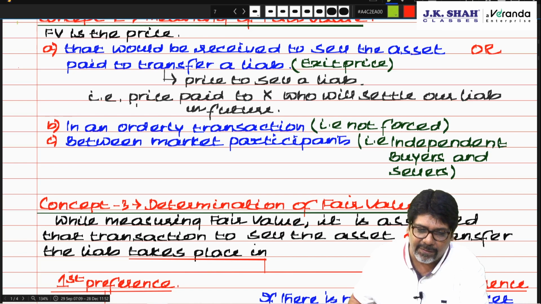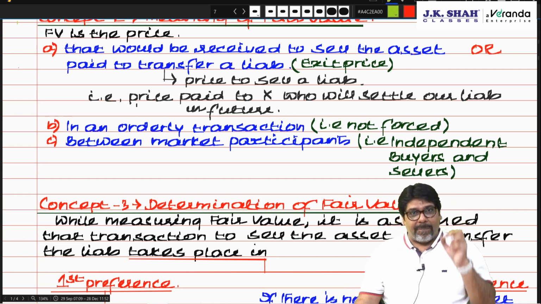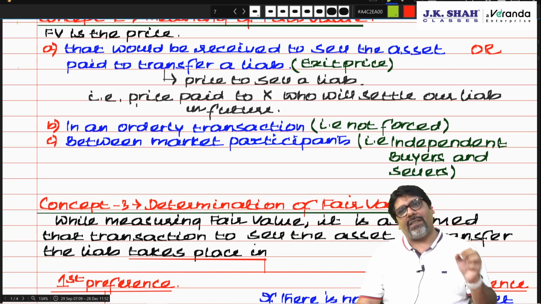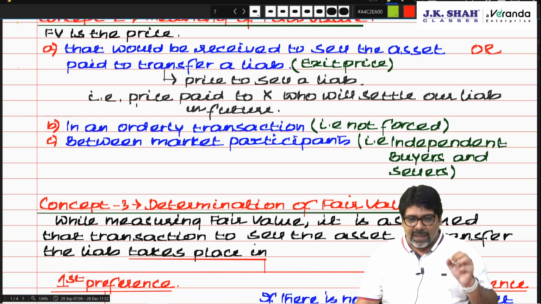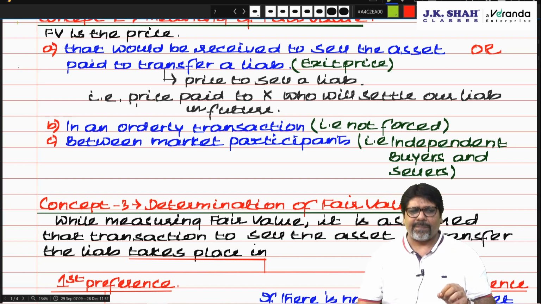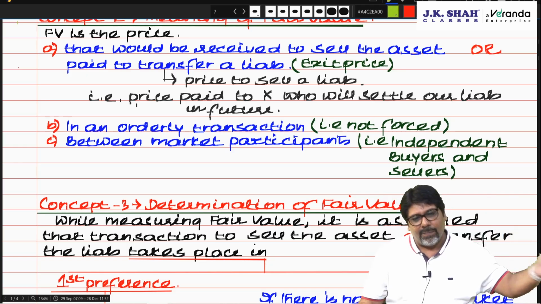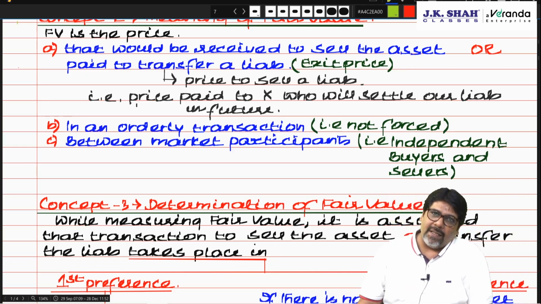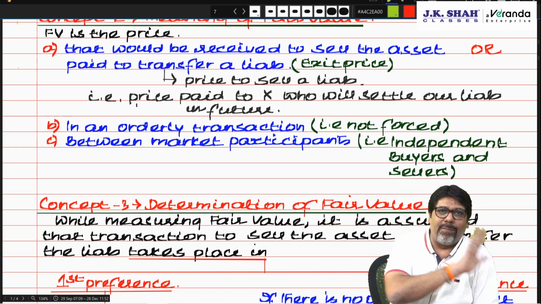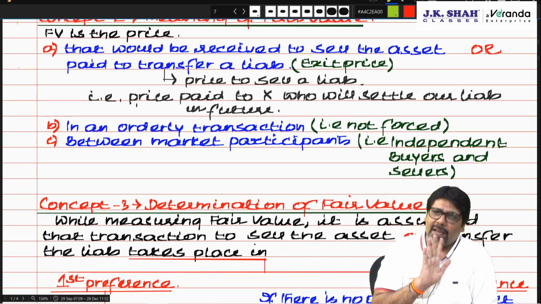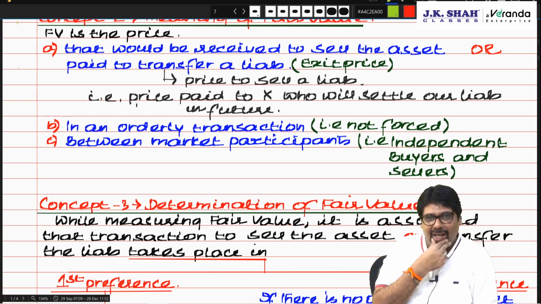How to find out the fair value? Listen, the price of the asset or liability in that principal market, less transportation cost incurred for bringing the asset from its present form to market. Am I clear? That is transportation cost. All assets will not have a transportation cost. For example, immovable property will not have a transportation cost, correct?